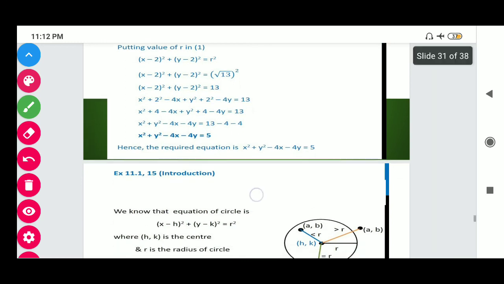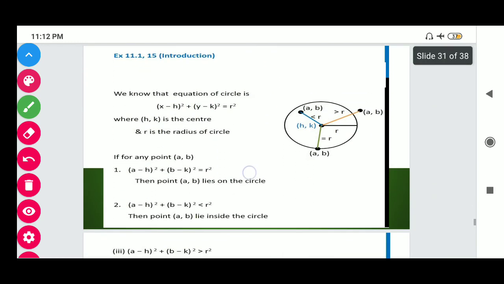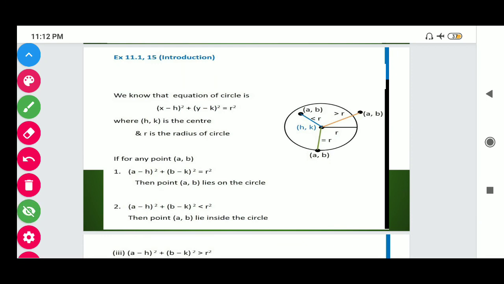Here we have the next question, question number 15. This is the last question of this exercise. First, you should know that if a point lies inside the circle, then its distance from the center must be less than the radius. If a point lies outside the circle, then its distance must be greater than the radius.